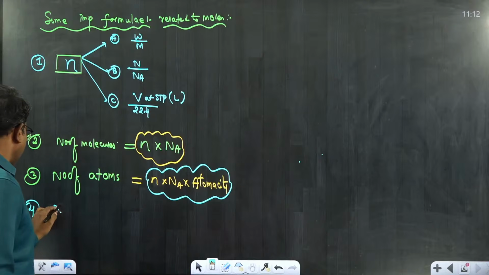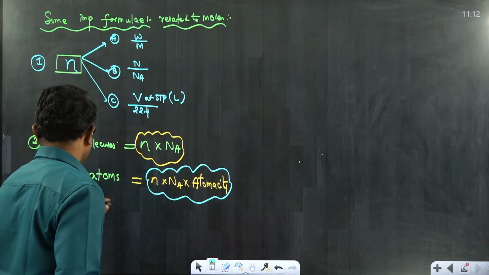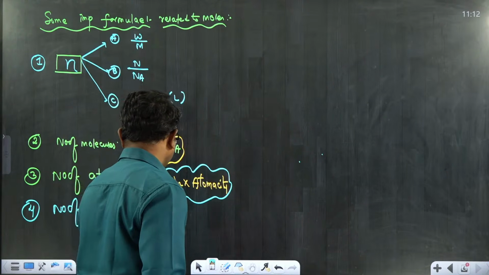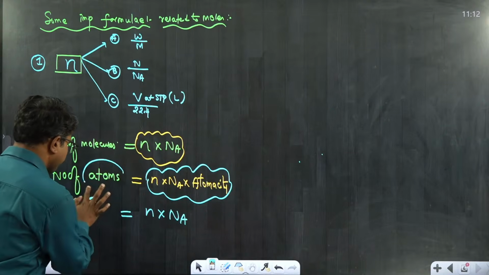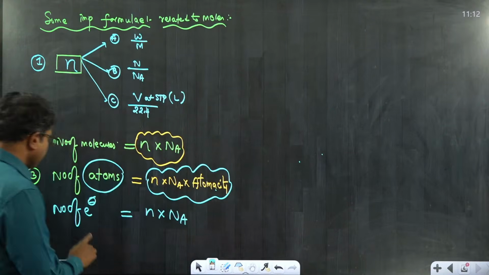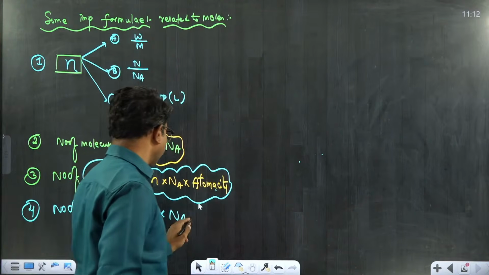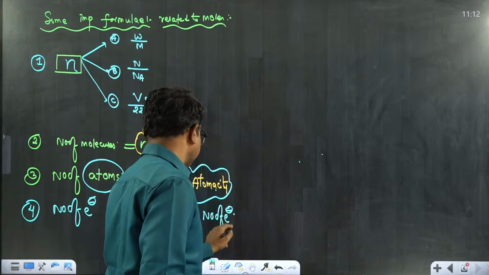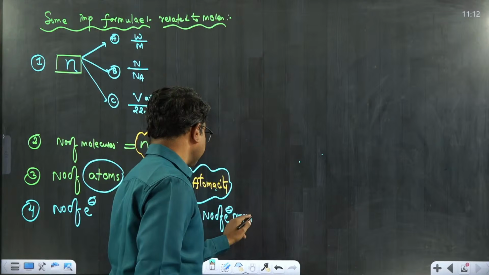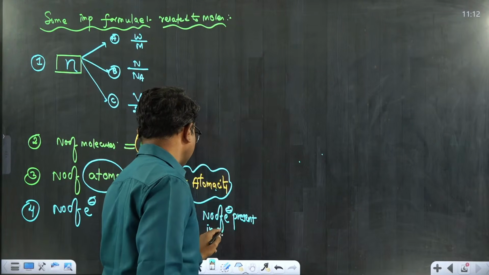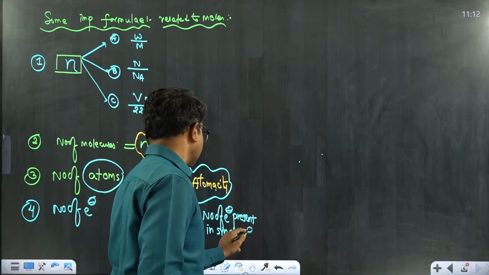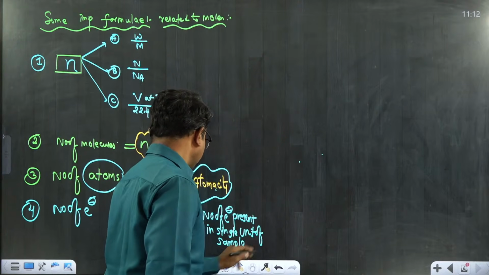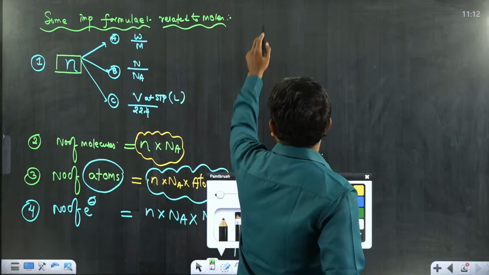Next, number of electrons present in a given sample, that is equal to again the same story, n into Na. Here if they are asking atoms, we need to multiply with its atomicity. If they are asking number of electrons, it should be multiplied with the number of electrons present per unit of the given sample, in a single unit of the sample. Next, formula number 5.